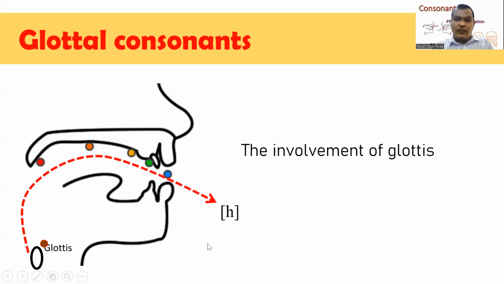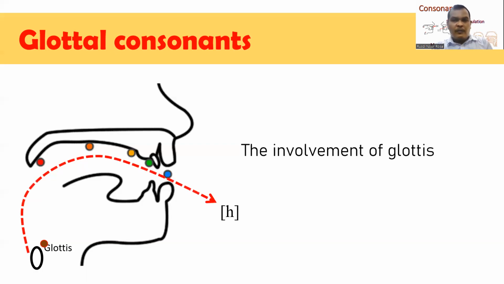There's only one sound that belongs to a glottal consonant, that is ha. So when I produce ha, there's no blockage inside my oral cavity, but the blockage is located around the glottis. Well, so these are types of consonants based on place of articulation.